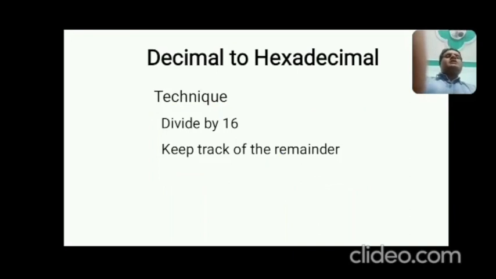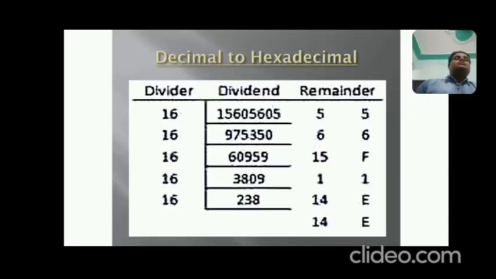Now come to the next conversion, decimal to hexadecimal. Same technique: divide by 16, keep track of the remainder, because the remainder is most important here. So dear students, you can understand the decimal to hexadecimal conversion by seeing this example. How? Divide by 16: 1560561 is the decimal, so you will get 975350 as the quotient and the remainder is 6.